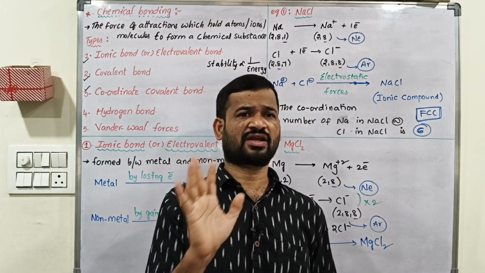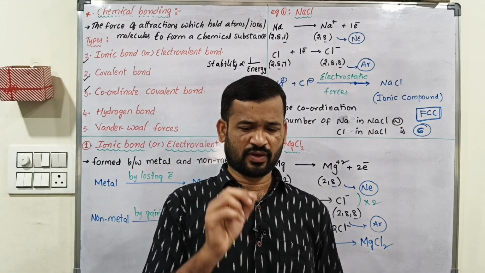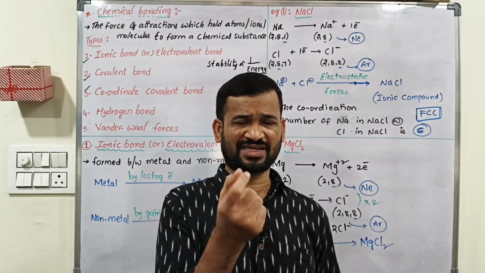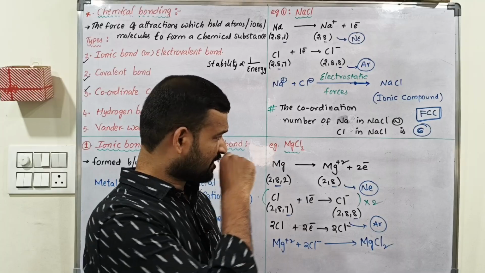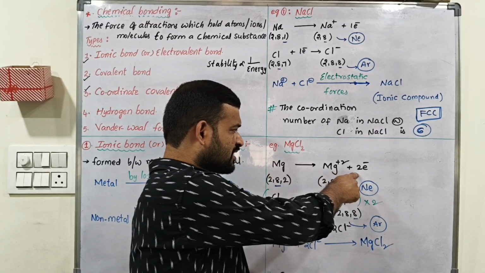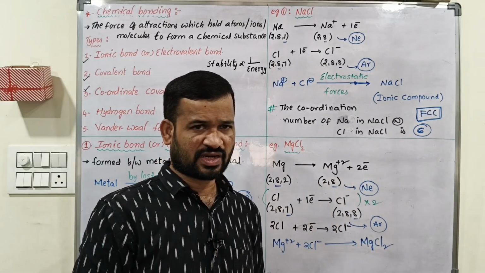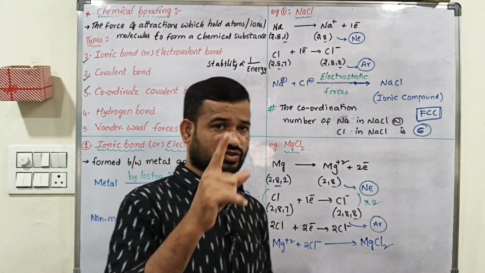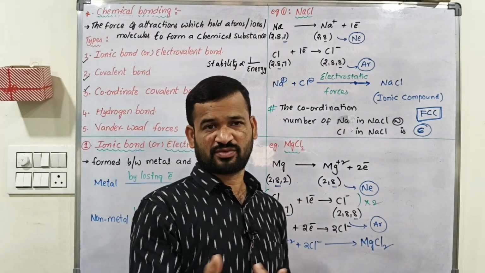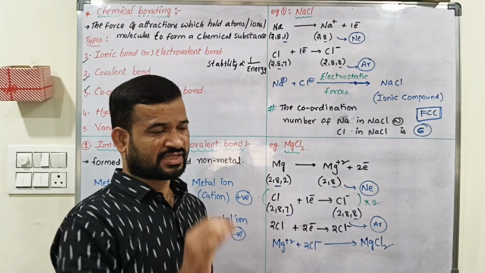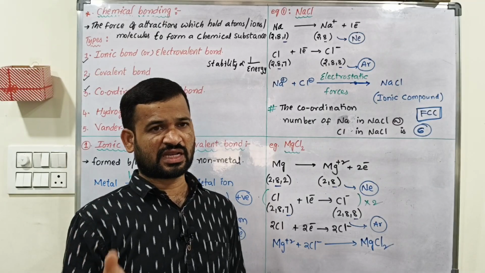For ionic compounds we should consider the term electrovalency. Electrovalency depends on the number of electrons transferred from metal to non-metal. Magnesium has given how many electrons? 2 electrons are transferred, so its electrovalency is 2. Chlorine can accept only 1. Here 2 electrons are transferred to 2 chlorine atoms, so 2 divided by 2 means 1 only.